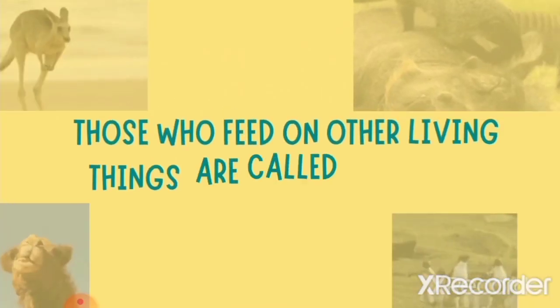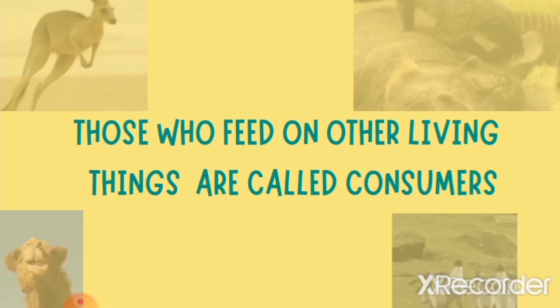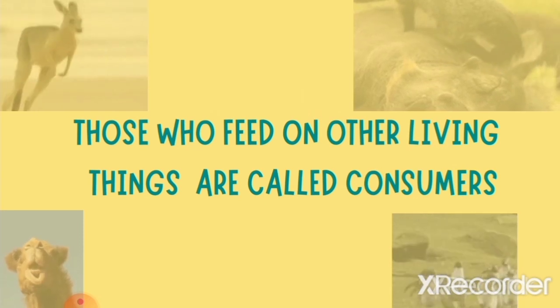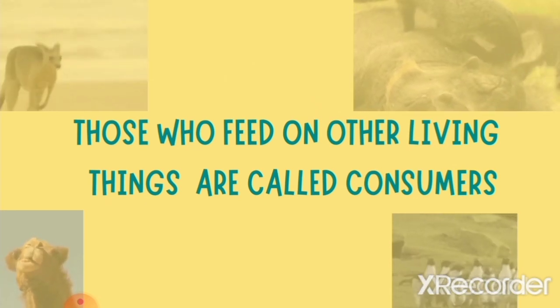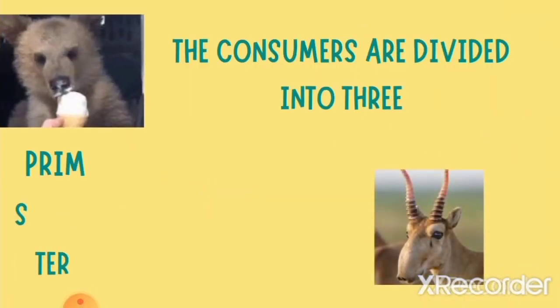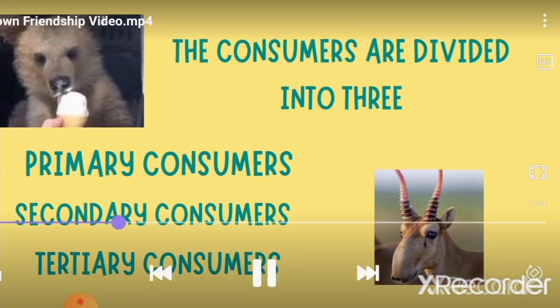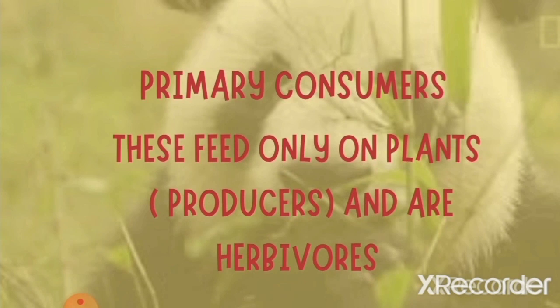Living things that do not make their own food but feed on other living things are called consumers. They are not able to make their own food, but they feed on plants and animals. The different consumers are the primary consumers, secondary consumers, and the tertiary consumers. So they are divided into three.